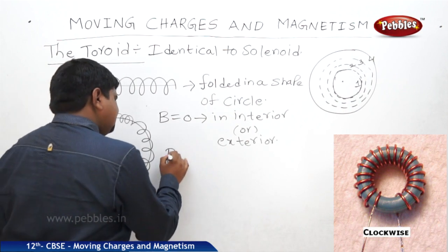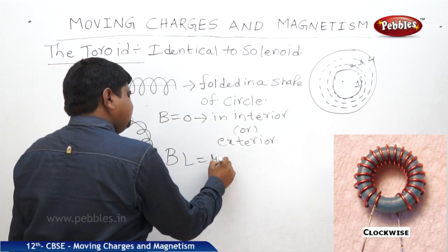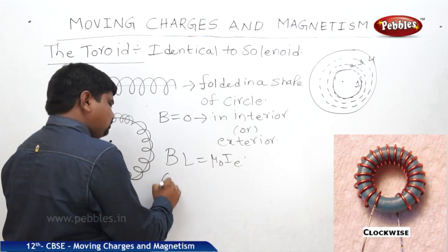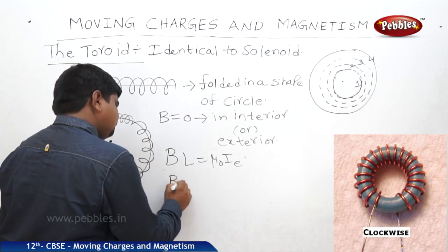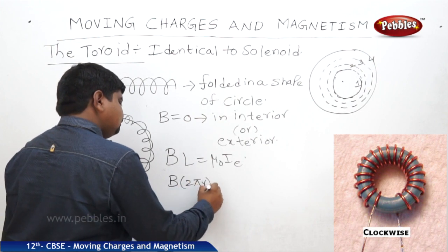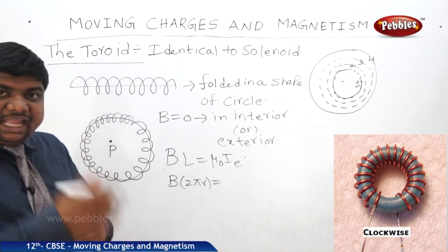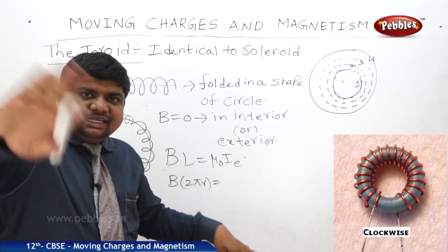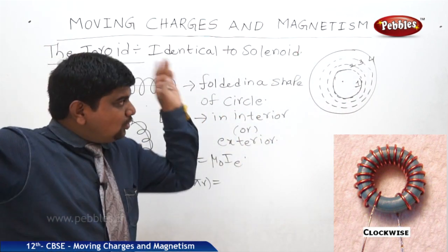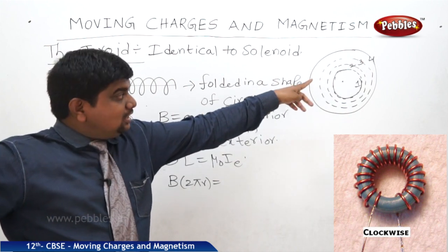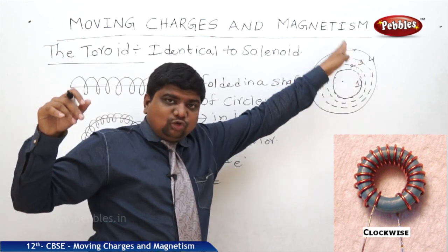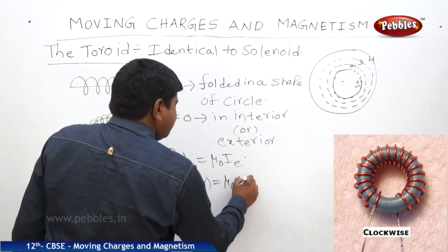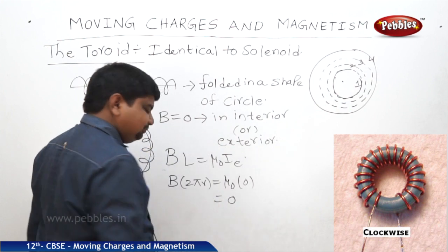We know that B L is equal to mu naught I enclosed. What is this length? 2 pi r. Where mu naught is a constant, but the current enclosed in this loop is 0, because the field always emanates out. So no current exists within that loop. So the current enclosed by loop 1 or loop 2 or loop 3 is 0. That's why we can write mu naught into 0, and the whole will become 0.